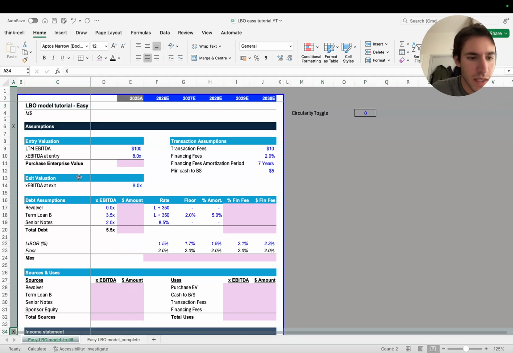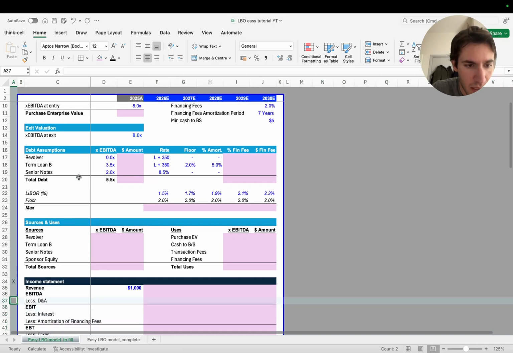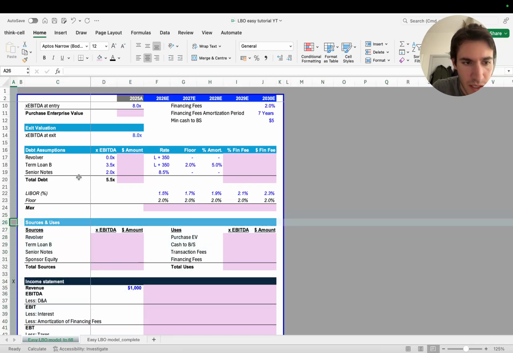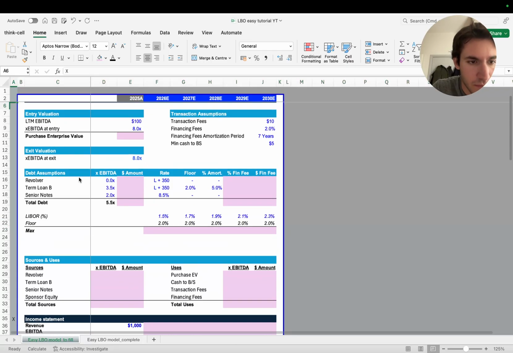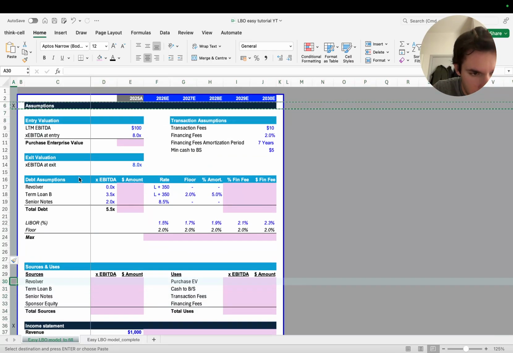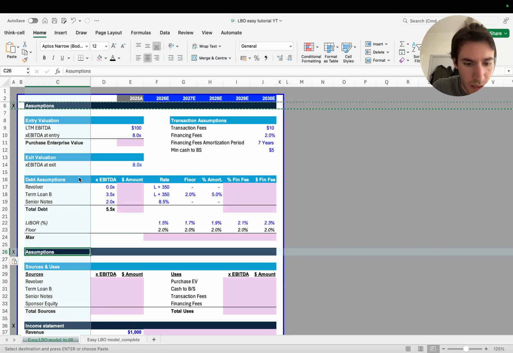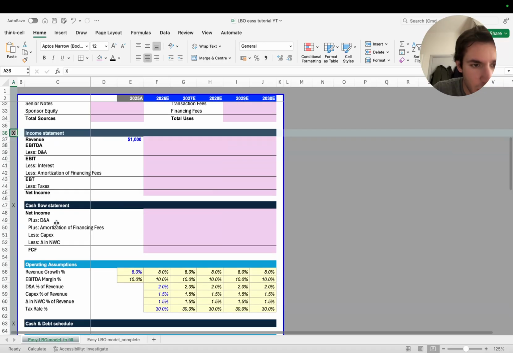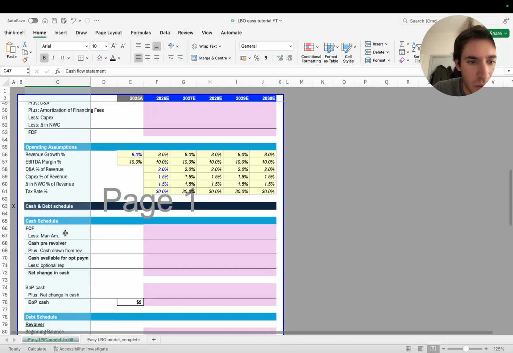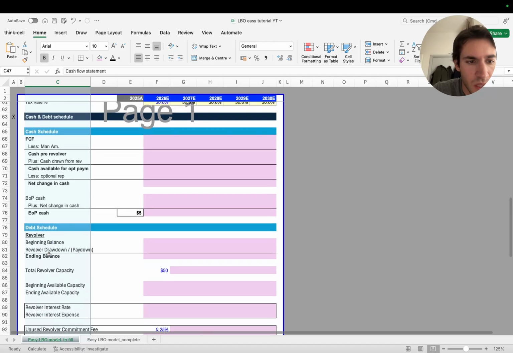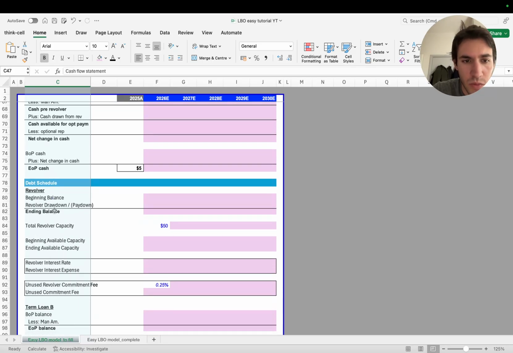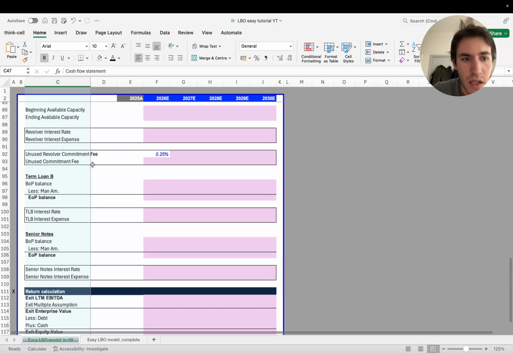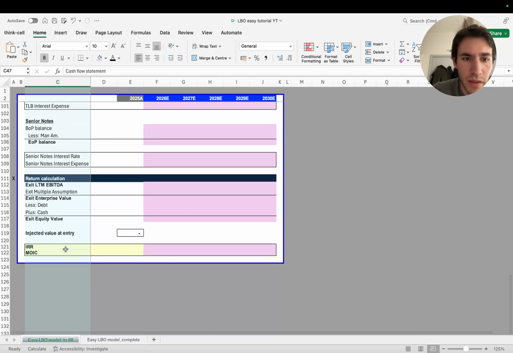Okay. We have different sections when we go through an LBO model. We have the assumptions tab, then we have the income statement here. Actually, we also have this section here. Let me add it. Let's do things the proper way. This is sources and uses. Then we have the income statement, then the cash flow statement. Then we have the cash schedule and debt schedule within the same section, trying to understand how we are going to repay the different debts. And then we have the last section, which is the return calculation.